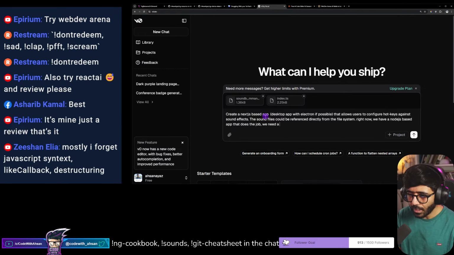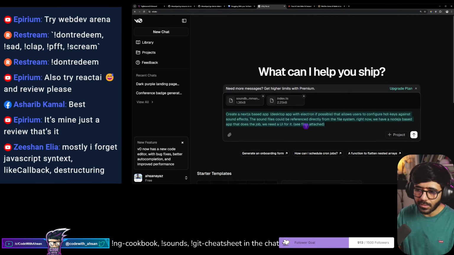We need a UI for it. Files attached. Right? So we have asked it to look into the files attached and to create the UI for this particular application. So even if it can't build a desktop application, if we have the UI, we may be able to create this ourselves, and that would be super interesting.